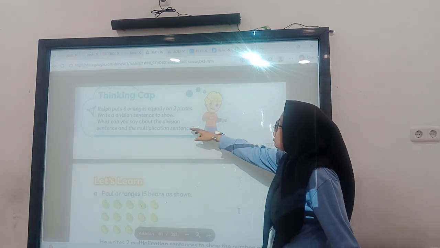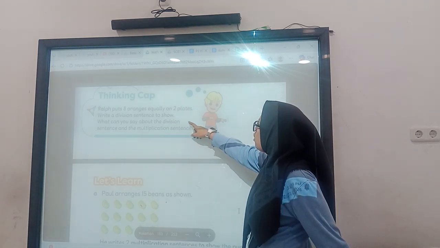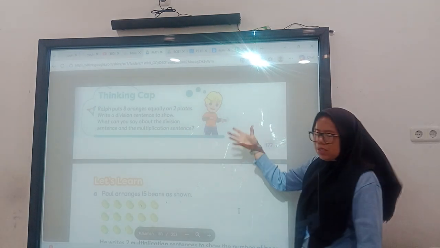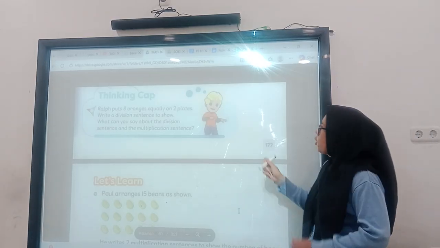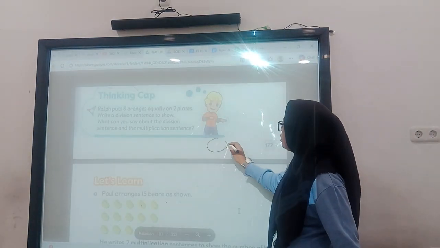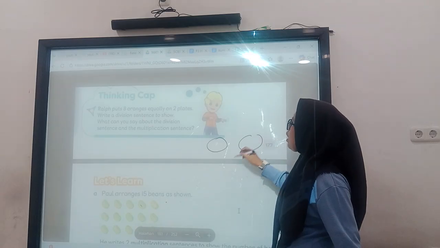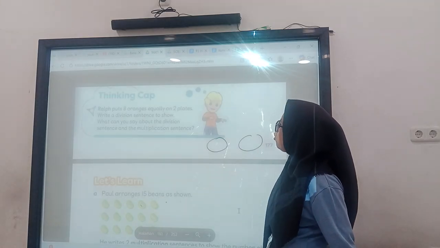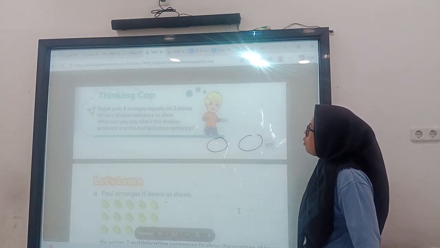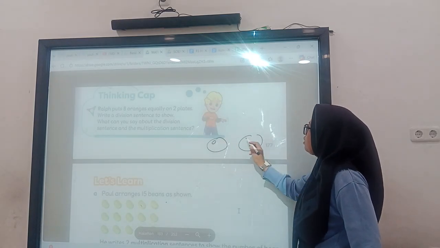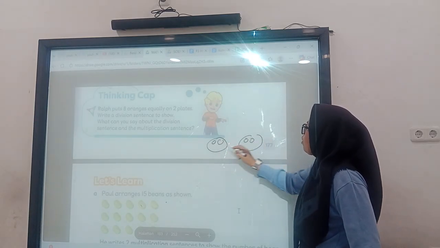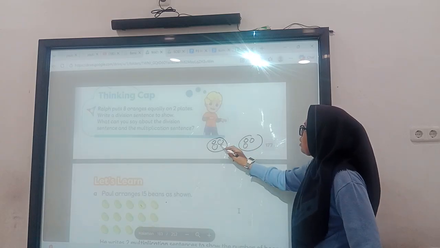Now let's look at 2 oranges equally on the plates. To make it easy, first I will draw the picture. Okay, I will draw 2 plates, for example these 2 plates, and I will put 8 oranges equally on the plates. So let's count together. 1, 2, 3, 4, 5, 6, 7, 8.